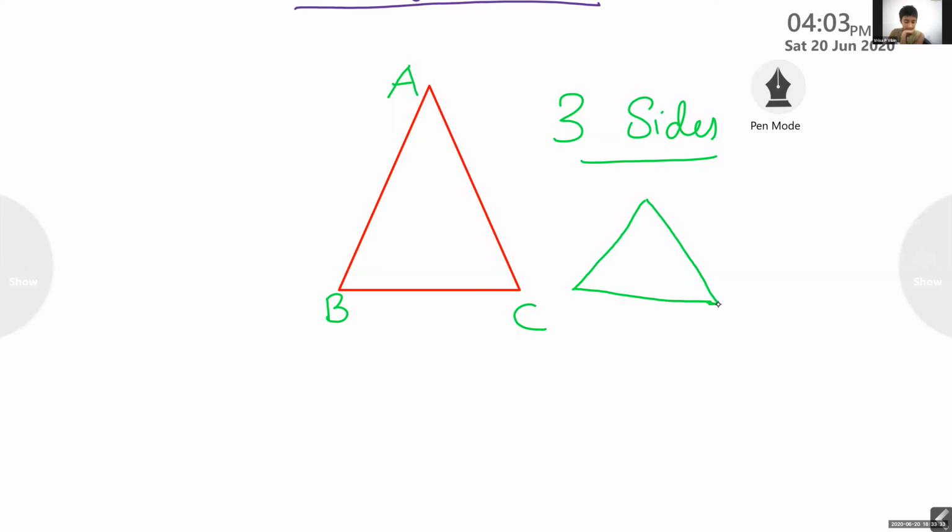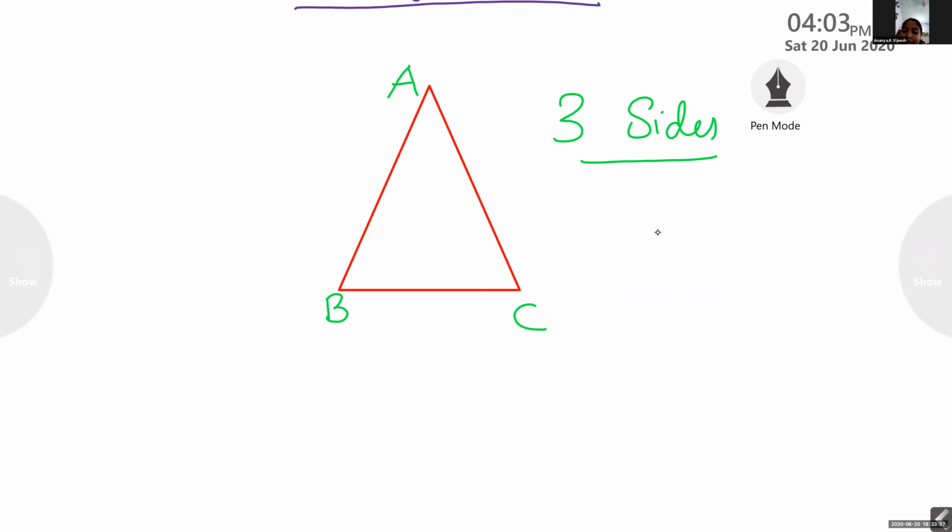There are three sticks for it. Correct. These three line segments, 1, 2, 3. These line segments, this drawing, are known as sides. Okay. So, for a triangle, how many sides are there?